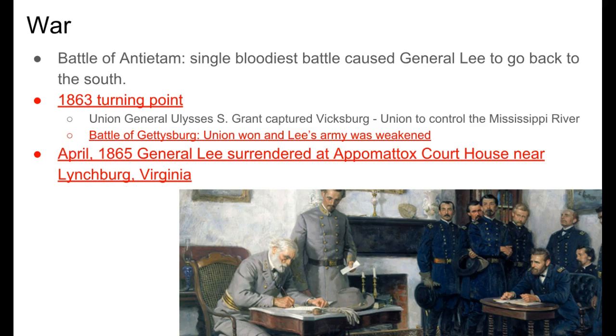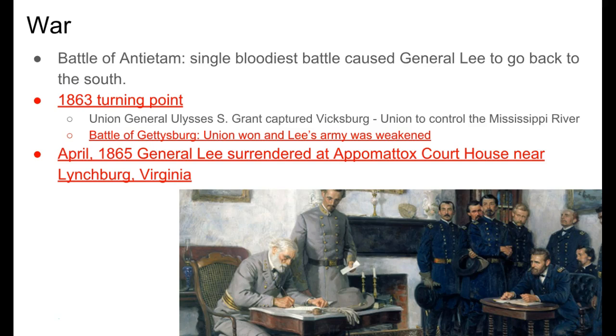1863 was a turning point for the war at the Battle of Gettysburg. The Union general, Ulysses S. Grant, captured Vicksburg, which allowed the Union to control the Mississippi River. And also the Union won the Battle of Gettysburg. This was kind of the last big fight for Lee. His army was greatly weakened after this battle.